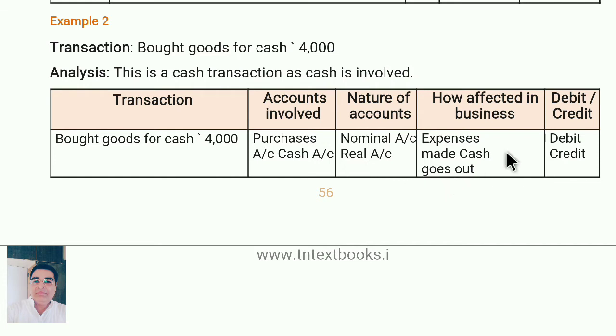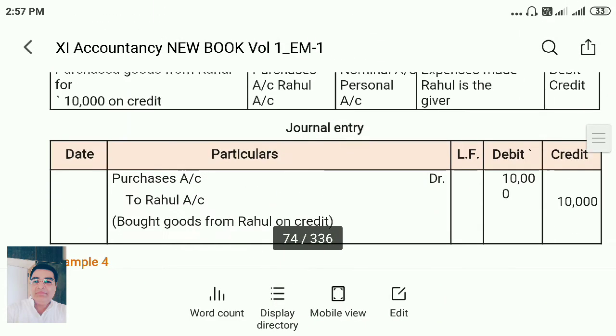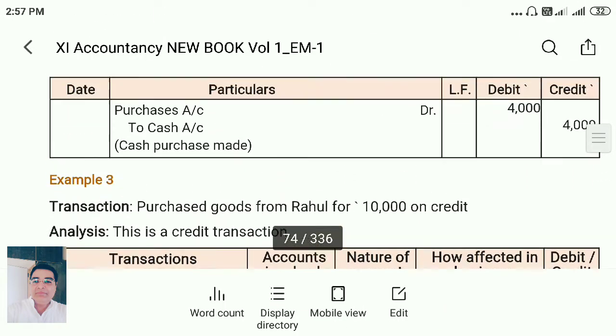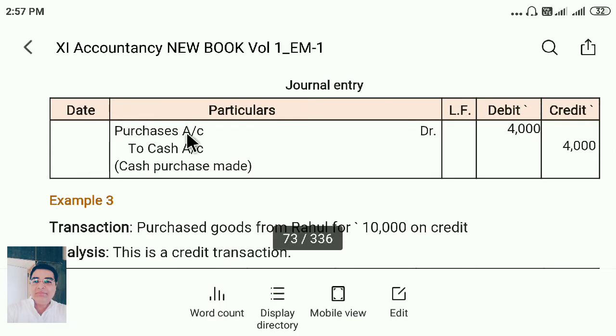Now cash goes out, so it is credited. Or in a simple way, bought goods for cash. It means when we purchase the goods, cash goes out. So cash is credited, so automatically purchase is debited. Now see here in the answer, purchase account debit to cash account 4,000.